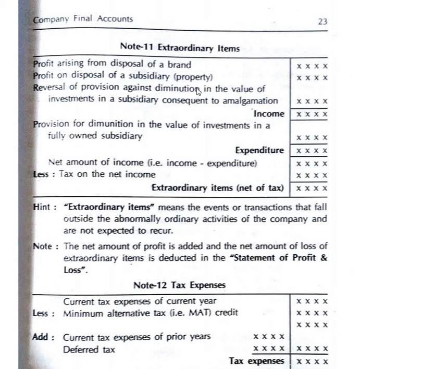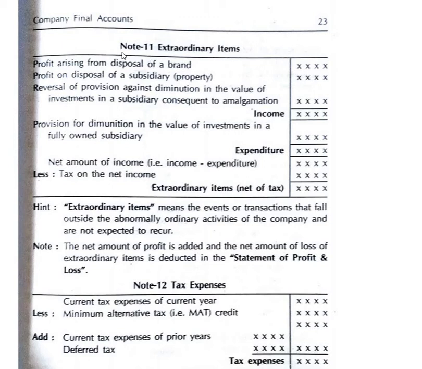The next, here we are having note number 11, extraordinary item. Means what? An event or a transaction that falls outside the company, which is abnormal compared to the ordinary activities of the company, which is not expected to recur in nature.